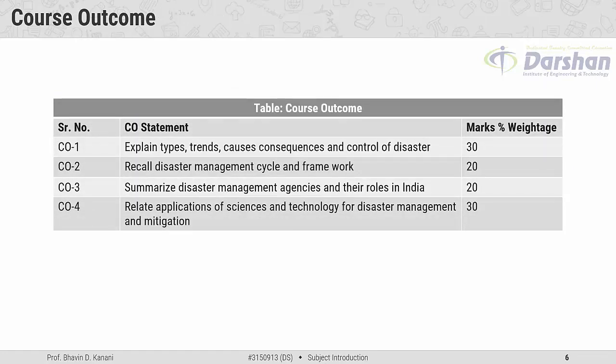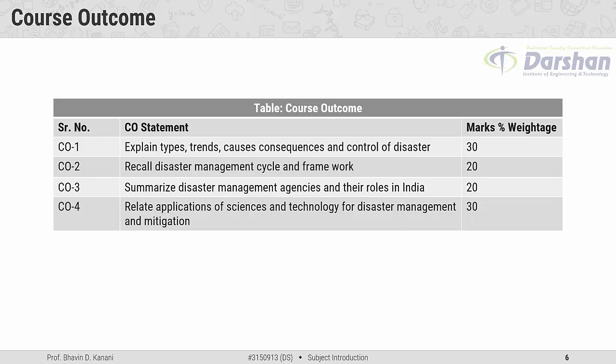Now the course outcome. This course outcome is defined by the university. The first course outcome has 30% weightage and covers the explanation of different types, trends, causes, consequences, and control of disasters. Course outcome 2, having 20% marks weightage, covers recall of disaster management cycle and framework. Course outcome 3, having 20% weightage of marks, covers the summary of disaster management agencies and their roles in India.